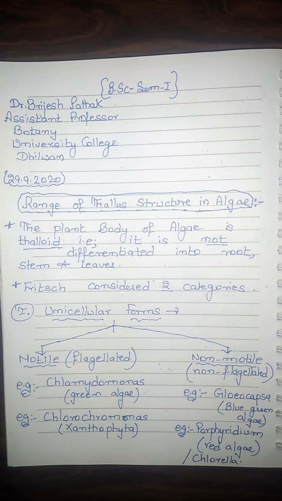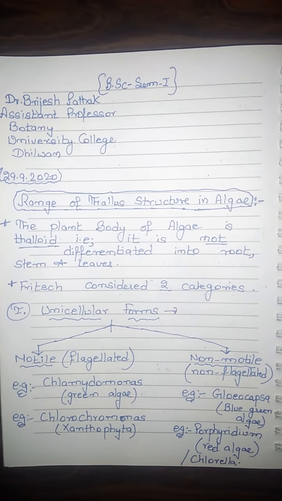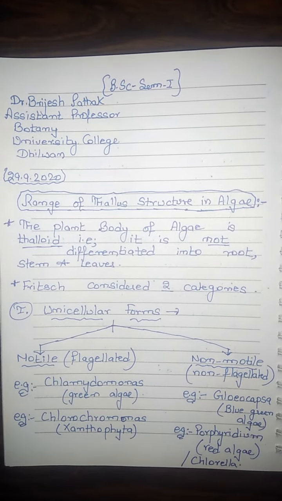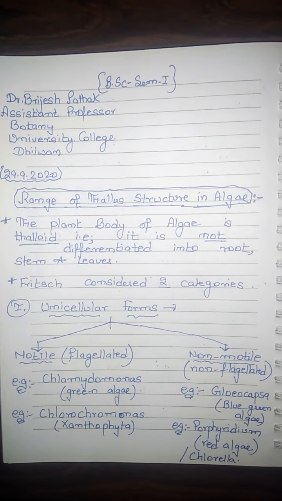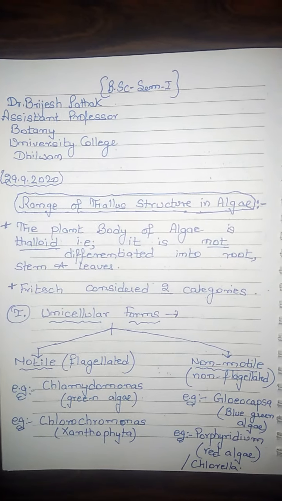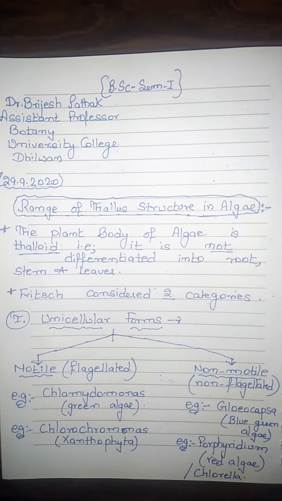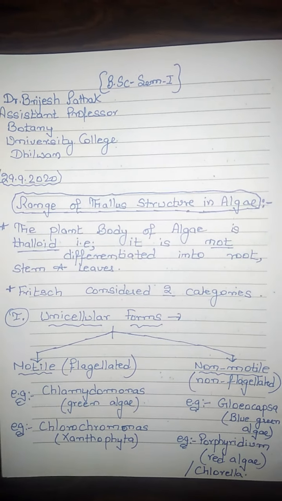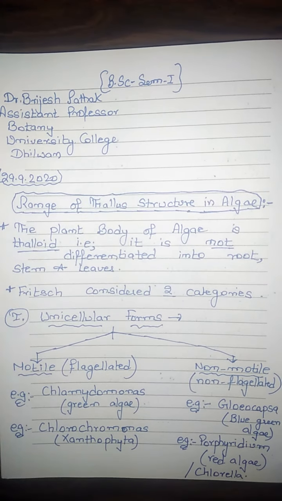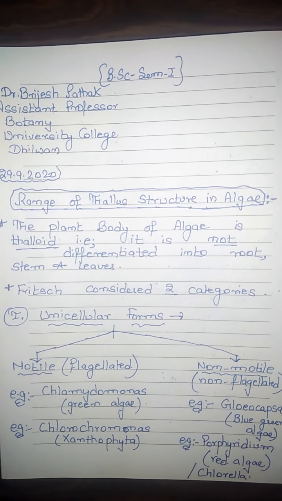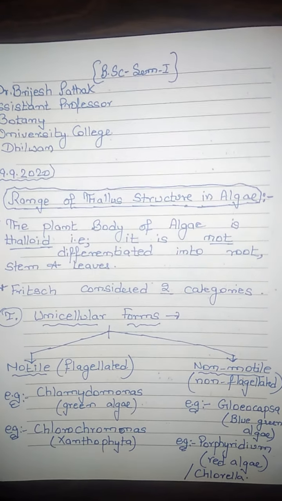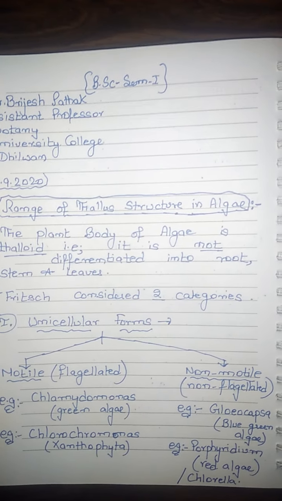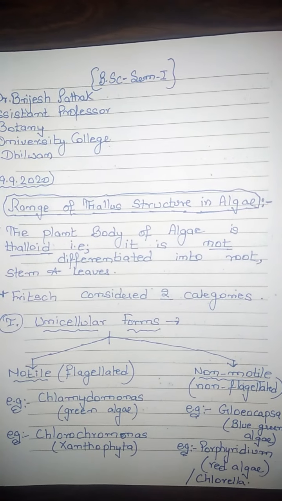Fritsch considers two categories of thallus structure in algae. The first one is unicellular form. Unicellular form is classified into motile or flagellated and non-motile or non-flagellated. Motility means locomotion, and locomotion is due to flagella, and non-motility means there is no locomotion and flagella are absent.